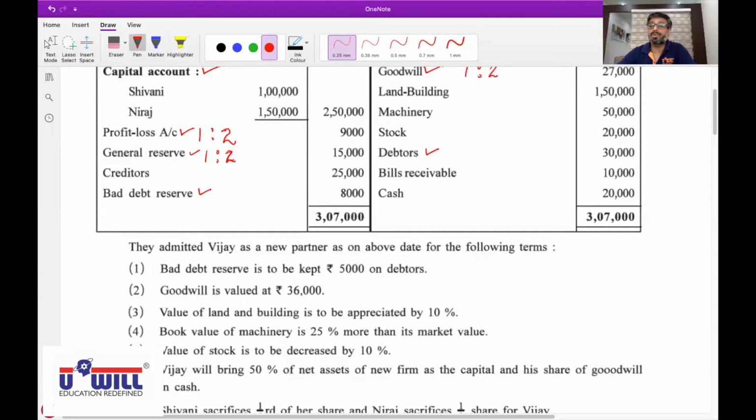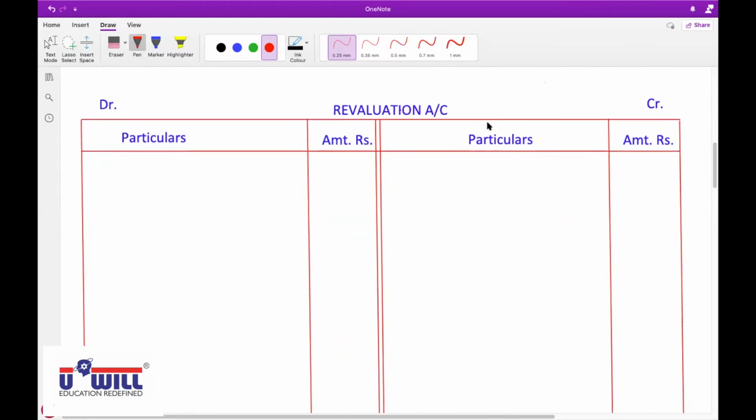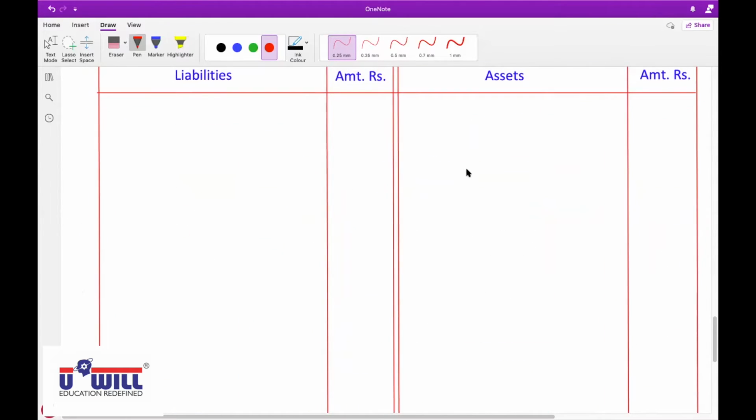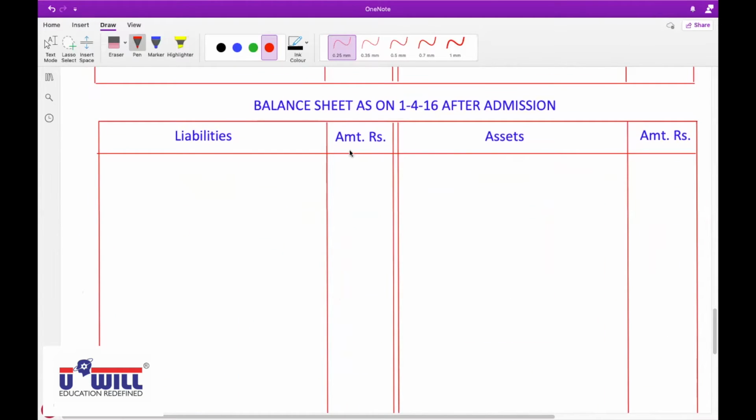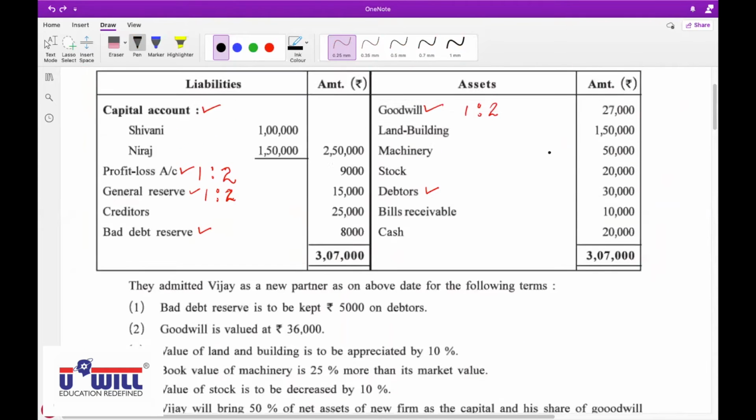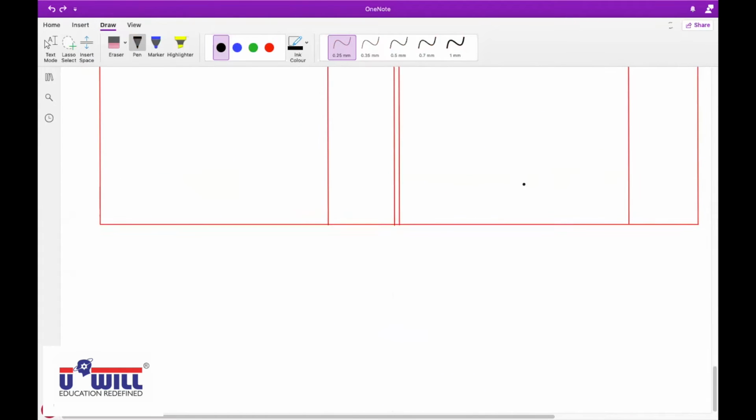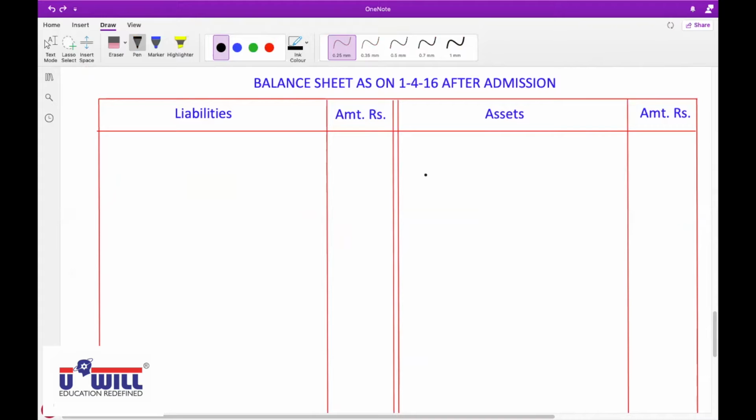Now, everyone of you write down, put tick on debtors. In asset side, debtors. Asset side debtors are 30,000 minus BDR 5,000.